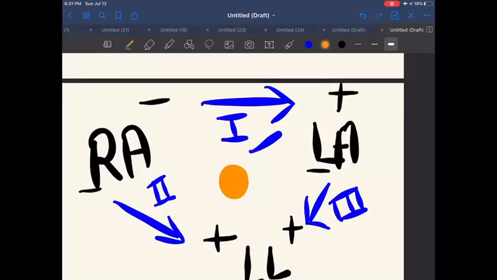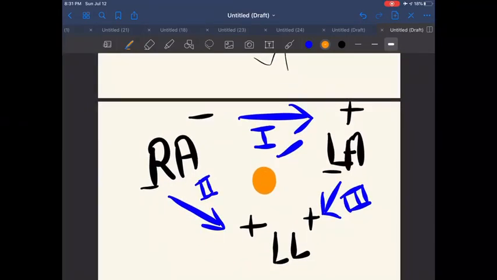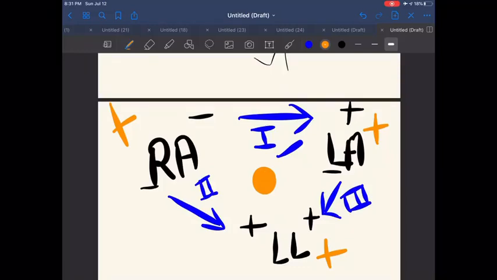These limb leads work as positive, and in comparison to them this neutral point works as a negative point. When the right arm, left arm and left leg leads work as positive, the neutral in the center works as a negative in comparison to them. Okay, so we have 3 more leads, AVR, AVL and AVF.